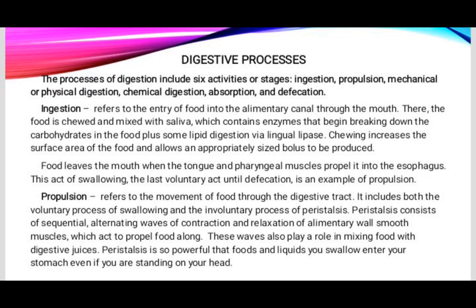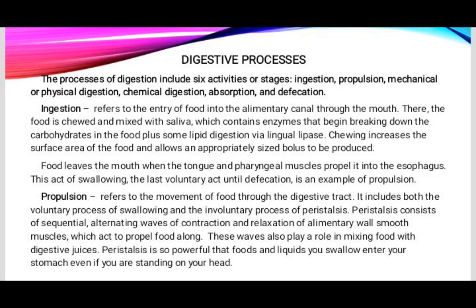There the food is chewed and mixed with saliva, which contains enzymes that begin breaking down the carbohydrates in the food, plus some lipid digestion via lingual lipase. Chewing increases the surface area of the food and allows an appropriately sized bolus to be produced. Food leaves the mouth when the tongue and pharyngeal muscles propel it into the esophagus. This act of swallowing, the last voluntary act until defecation, is an example of propulsion.